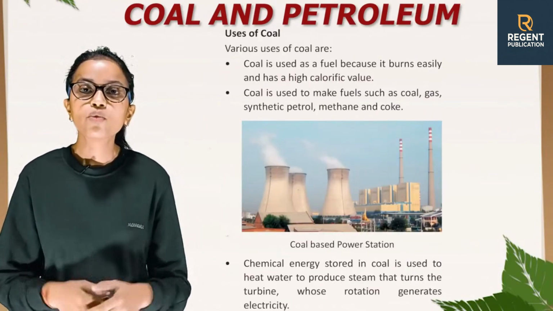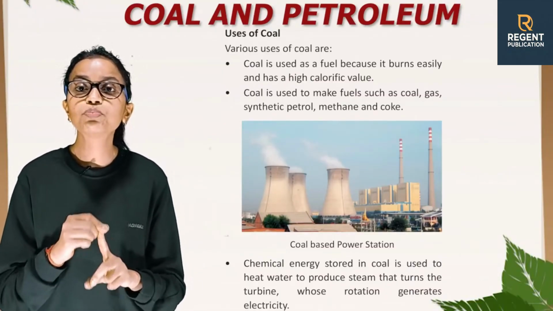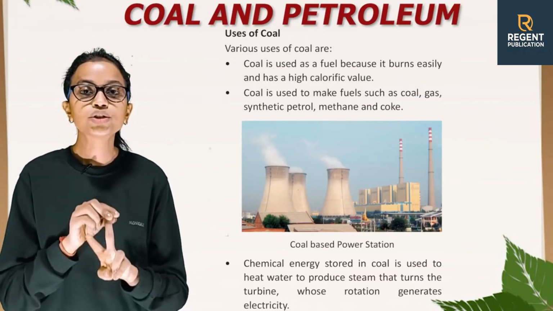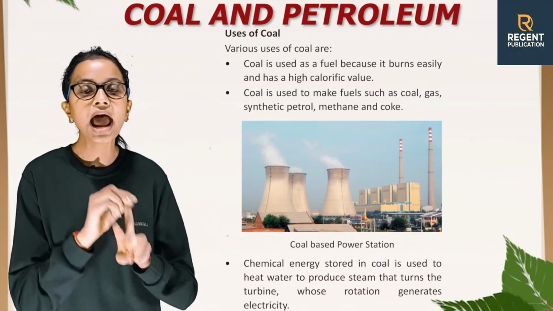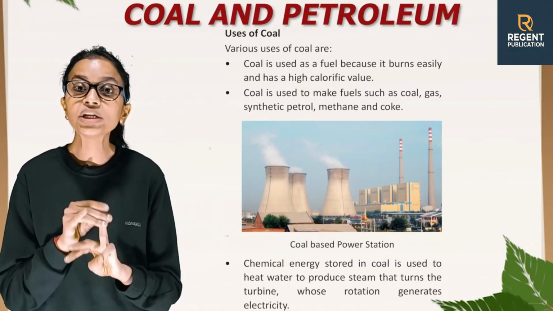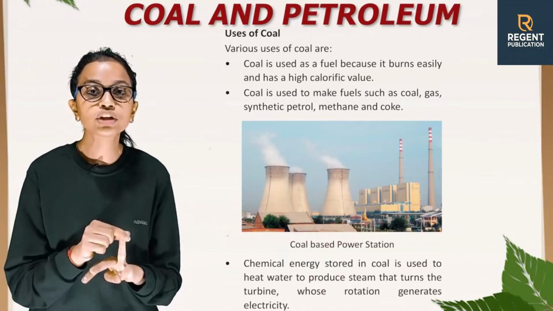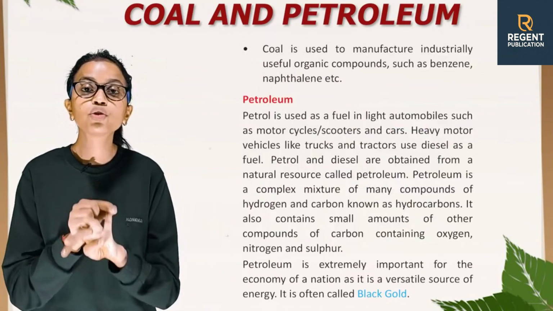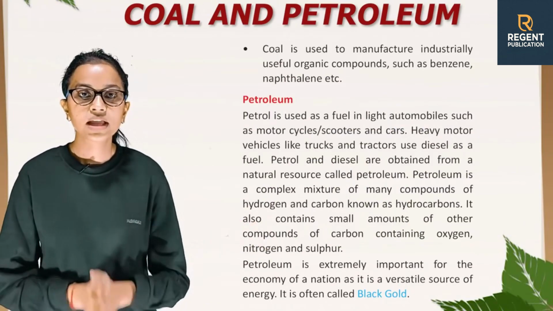Uses of coal. Various uses of coal are: coal is used as a fuel because it burns easily and has a high calorific value. Coal is used to make fuels such as coal gas, synthetic petrol, methane and coke. Chemical energy stored in coal is used to heat water to produce steam that turns the turbine, whose rotation generates electricity. Coal is used to manufacture industrially useful organic compounds such as benzene, naphthalene, etc.